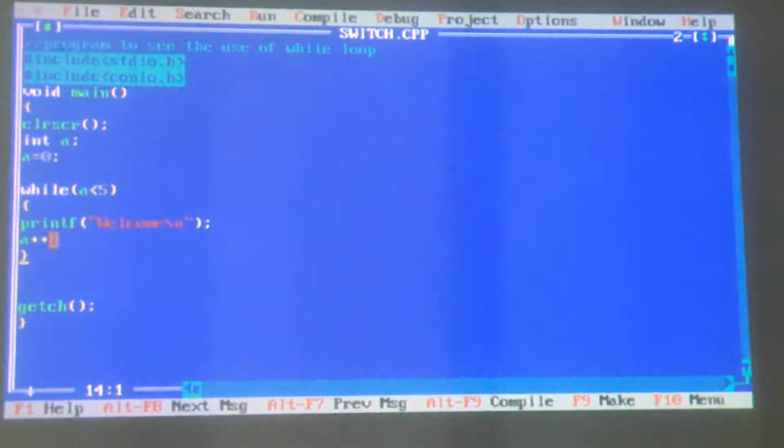Again it will increase, 4. Is 4 less than 5? Yes, sir. So it will print welcome for the fifth time. Then a plus plus, so 5. Is 5 less than 5? No, sir. So it will exit the loop and the program will get over. So it ran the loop for 5 times.